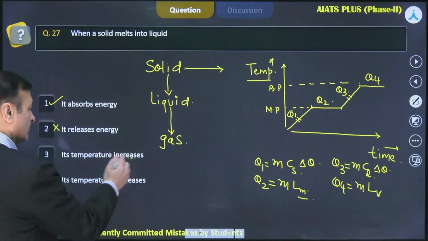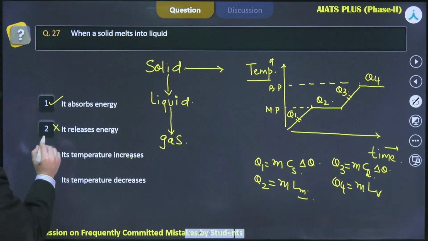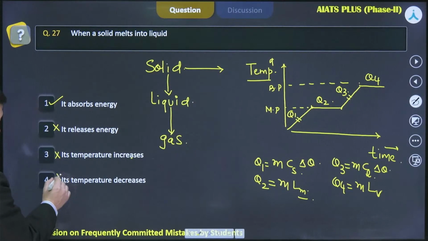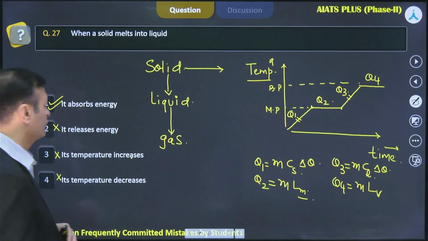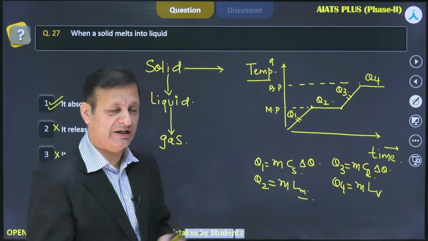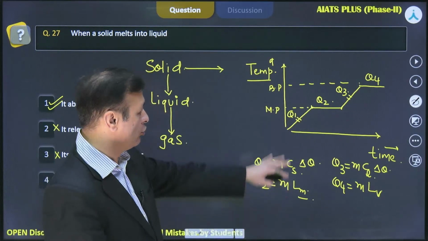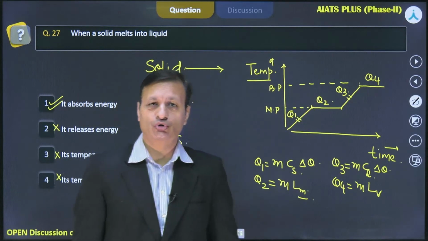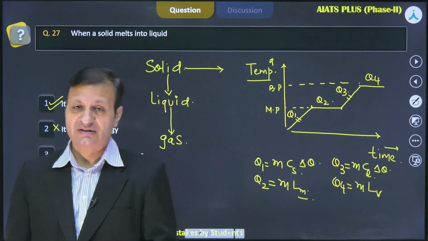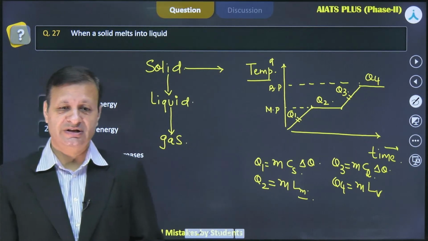So temperature remains constant, so that is also wrong. Its temperature decreases? No. So the correct option is that it absorbs energy. I hope we have added some more to your knowledge as far as this phase transition is concerned.